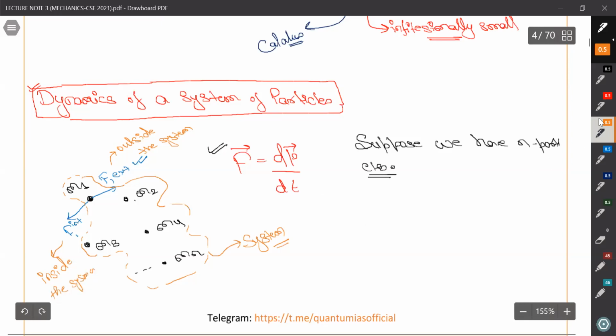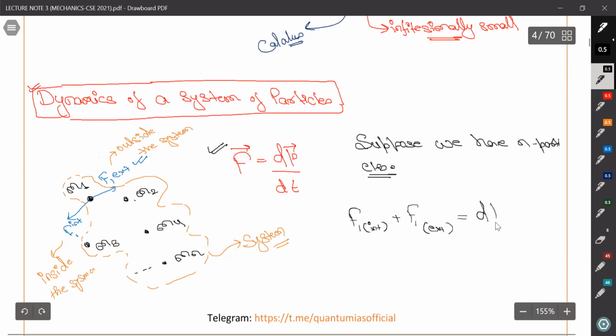So we can write here F1 internal plus, I don't like this type of notation, so I will write it this way: F1 internal plus F1 external. This is the net force acting on the one particle.